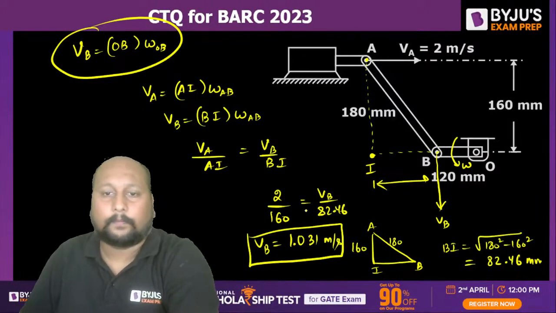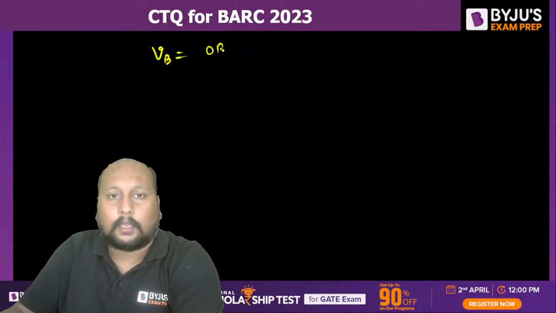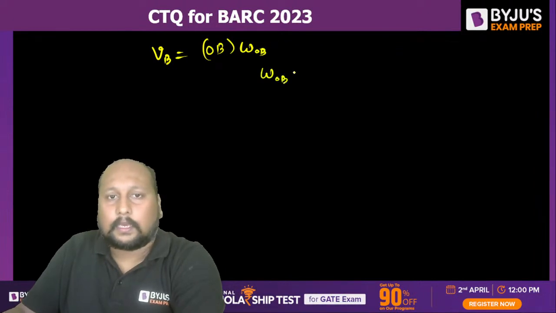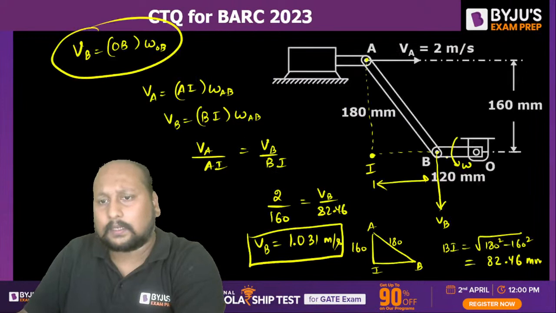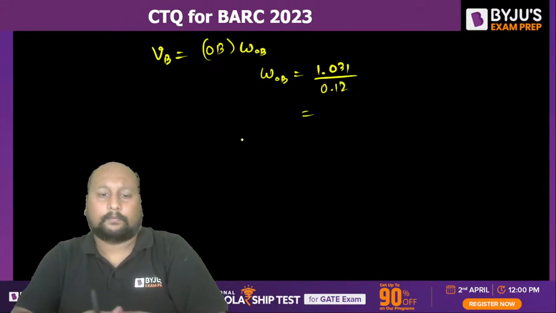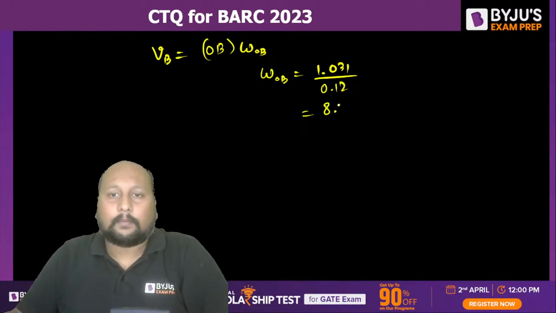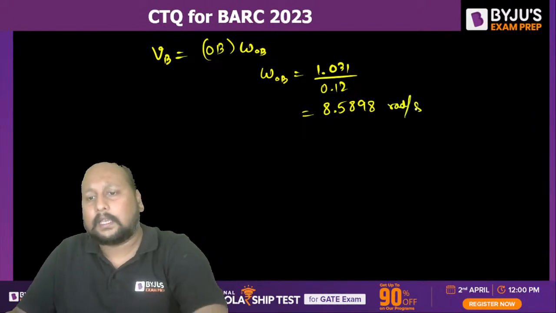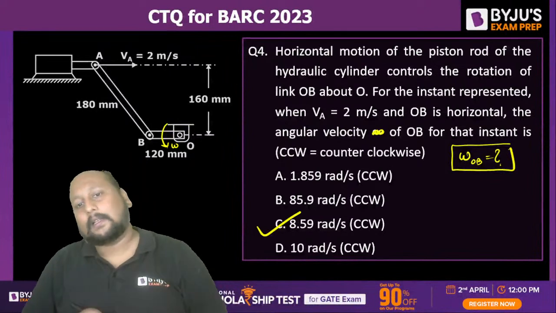So omega OB is equal to 1.031 divided by OB, which is 0.12. What's the value you're getting? 8.5898 radian per second. And the matching option is option C.